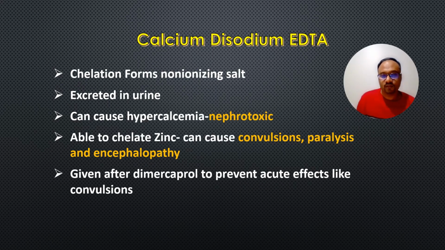So another drug used in lead poisoning is calcium disodium edetate. Its chelation forms non-ionizing salt and is excreted in the urine. It can cause hypercalcemia, so it is nephrotoxic, and it is able to chelate zinc, so it can cause convulsions, paralysis and encephalopathy. It is given after dimercaprol to prevent the acute effects like convulsions.